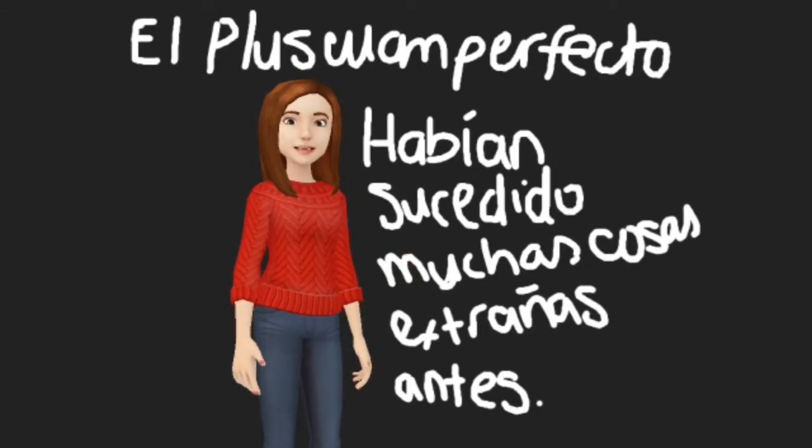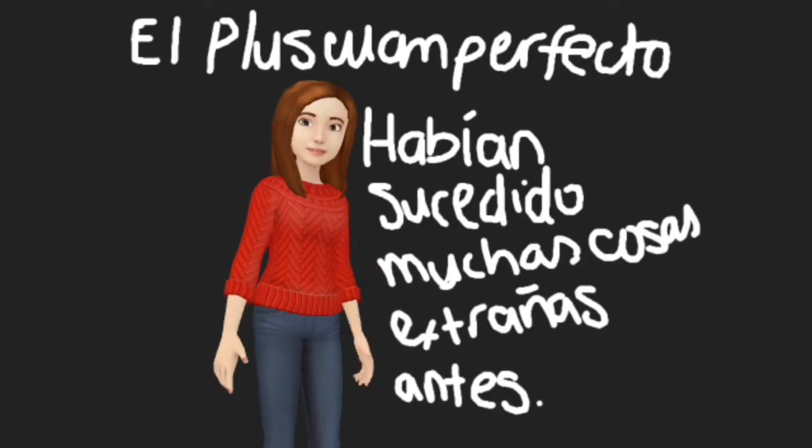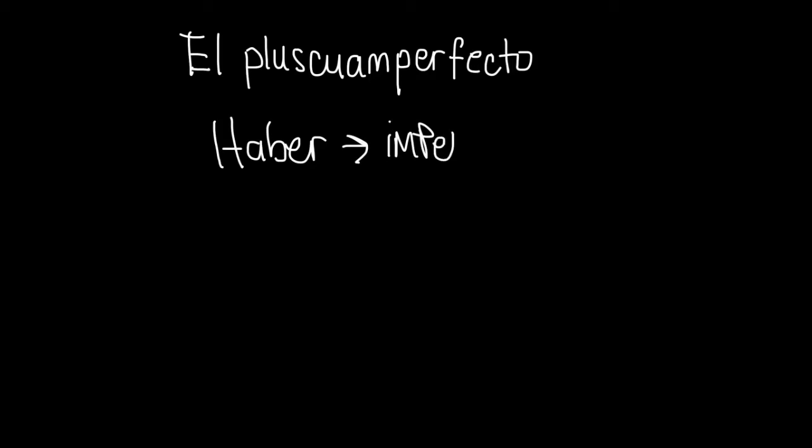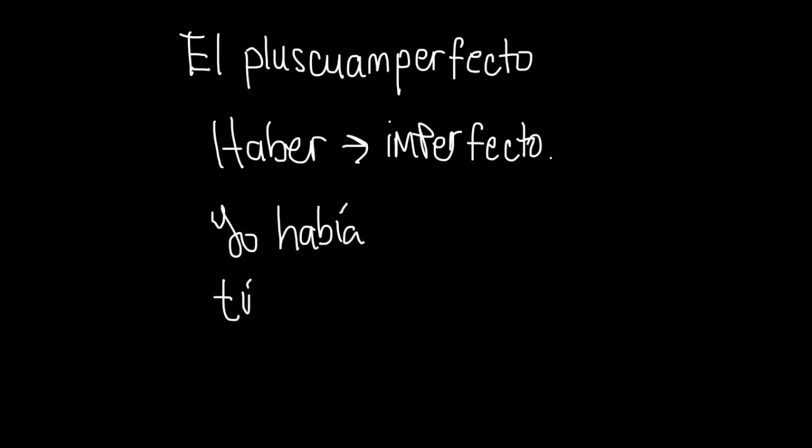Hello everyone. In today's lesson we're going to review el pluscuamperfecto or pluperfect. So let's begin. Like many of the other perfect tenses we have learned, el pluscuamperfecto is also formed using the verb haber plus a past participle. The only difference is that the verb haber is in the imperfect form.